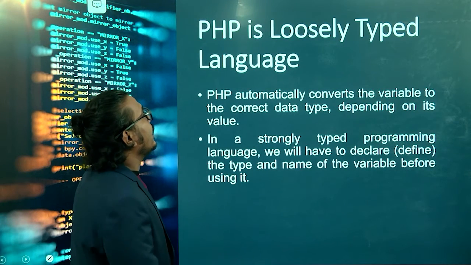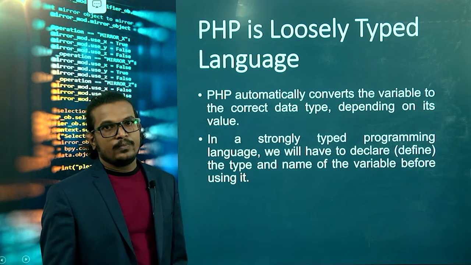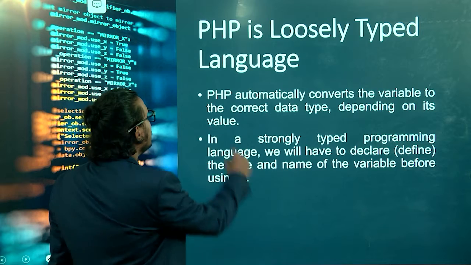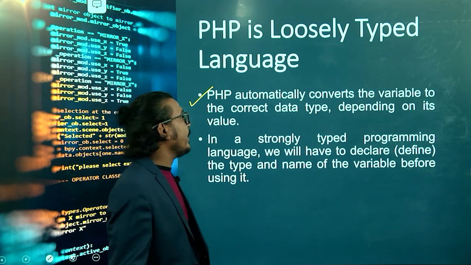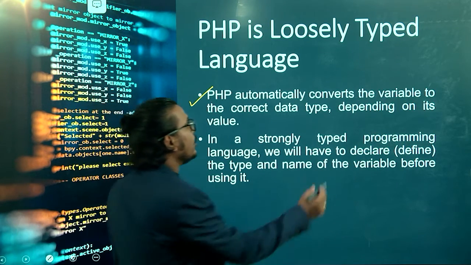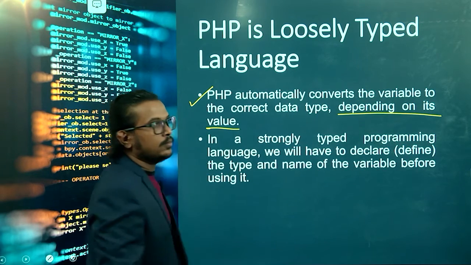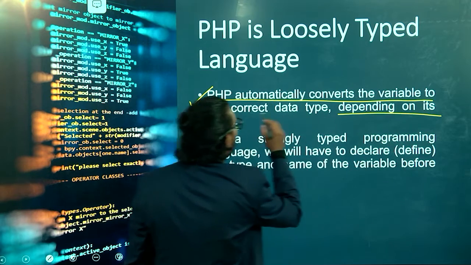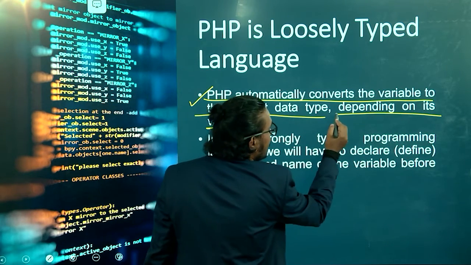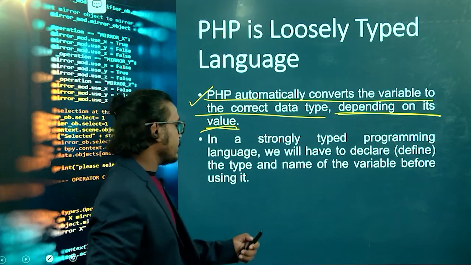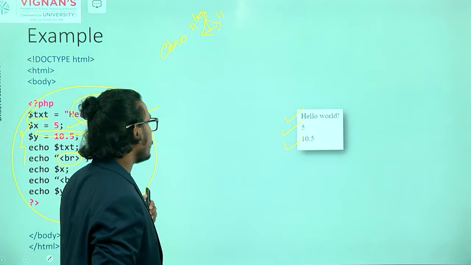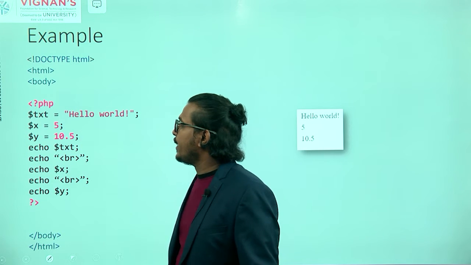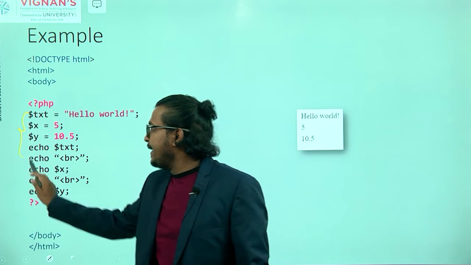So next, PHP is a loosely typed language. Why is PHP a loosely typed language? PHP automatically converts the variable to the correct data type depending on its value. You have to remember this. For example, see the previous example. In this example, we are not defining any data type.